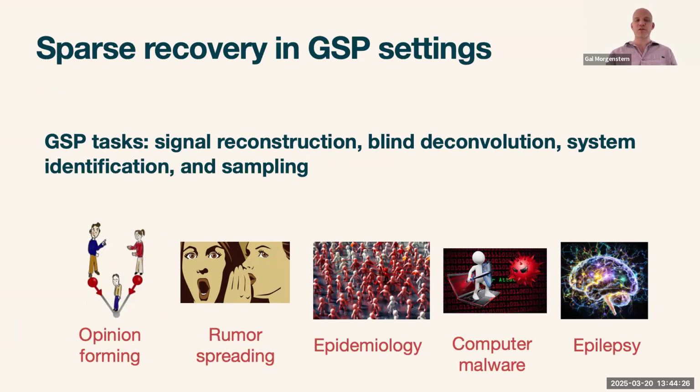If we consider more theoretical works, graph sparse recovery relates to signal reconstruction, blind deconvolution, system identification, sampling, and more. These are only examples.